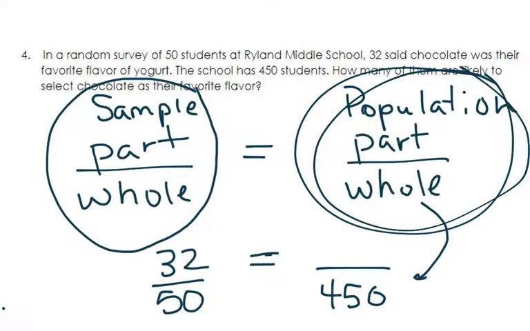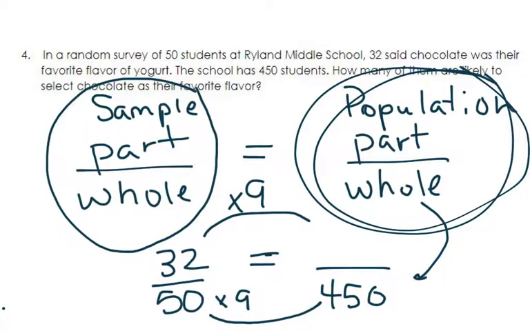So I ask myself, what did I do to 50 to get to 450? Or you could ask the other way, what is 450 divided by 50? And what I did to 50 is I multiplied by 9. And so whatever you do to the bottom when we make equivalent ratios or equivalent fractions, you do to the top.